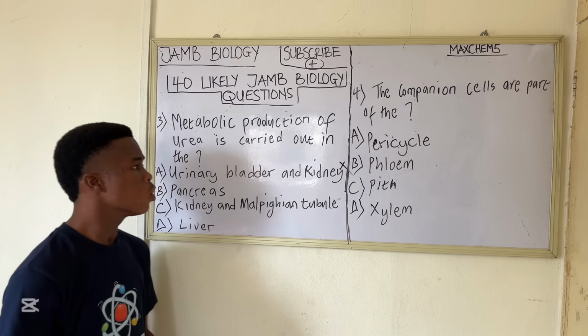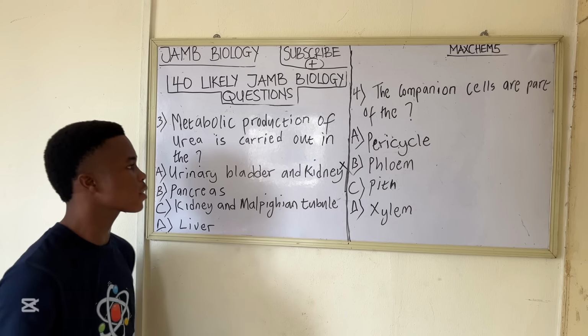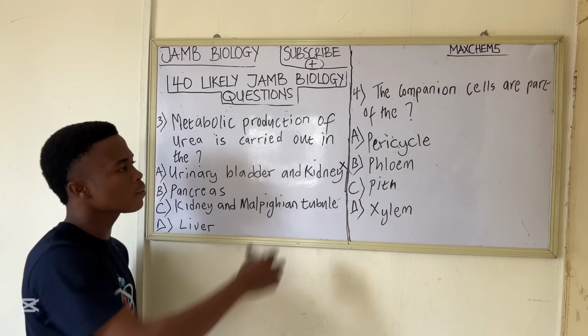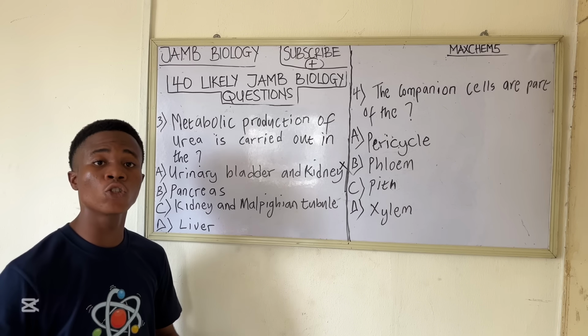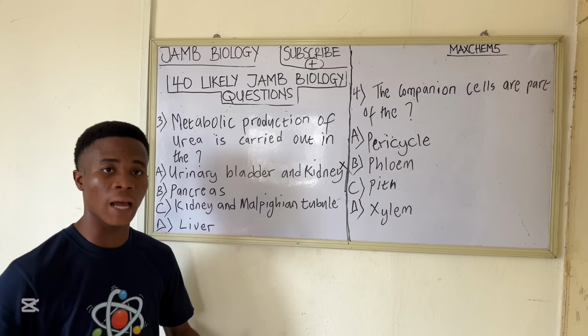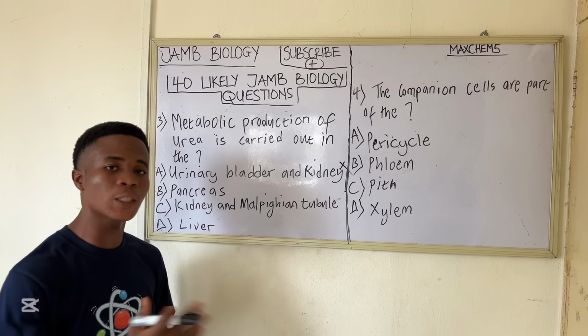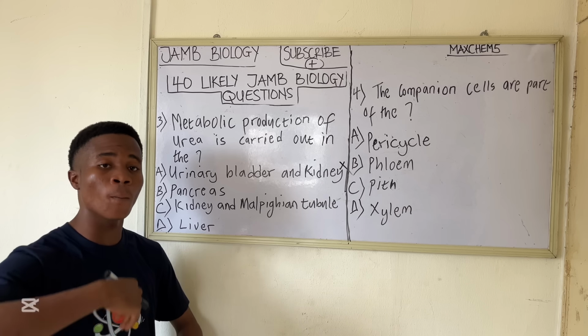So you should know the urinary bladder is not the answer, and this option is automatically wrong. The kidney is an excretory organ used to eliminate metabolic waste products from the body, and it does that by blood filtration.